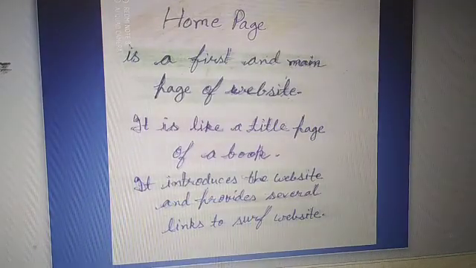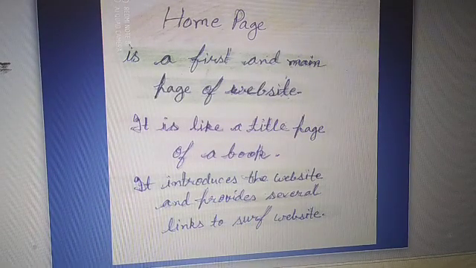Home page. Home page is the first and main page of a website. Every book has its title page, no? A computer book also has one title page. Like that, every website has its one title page. That first page is called the home page. What is the use of the home page?